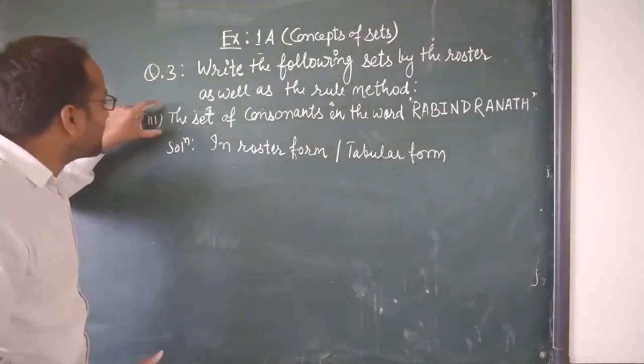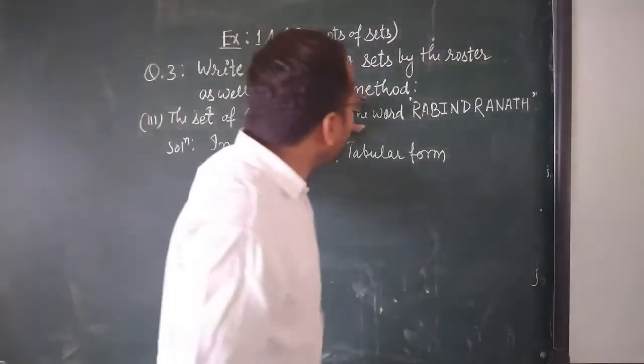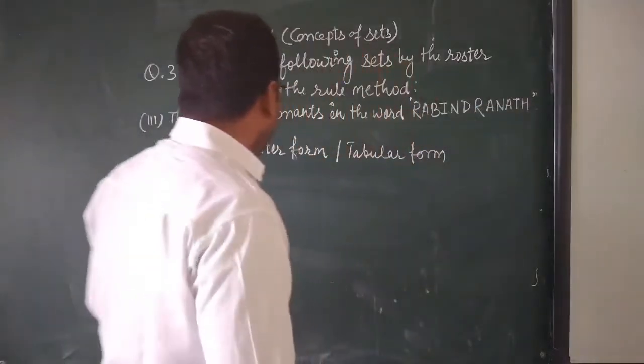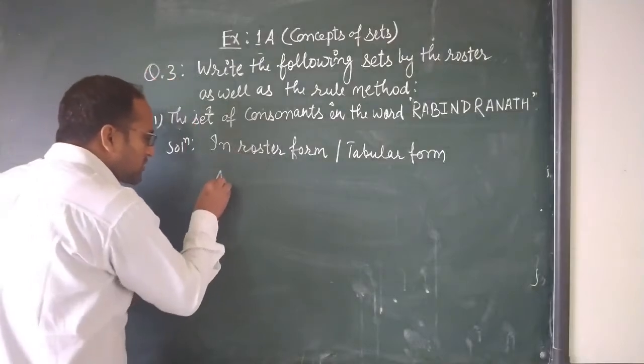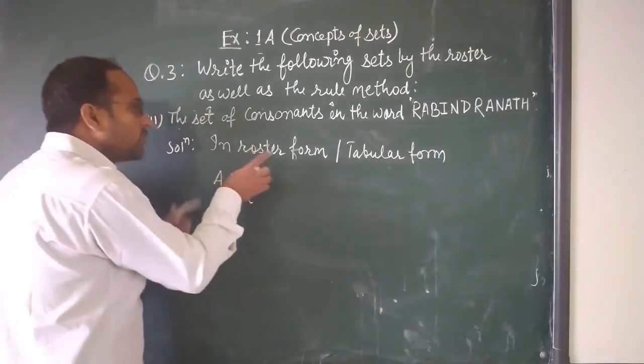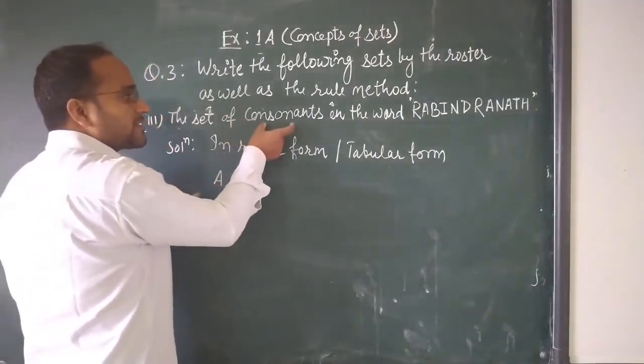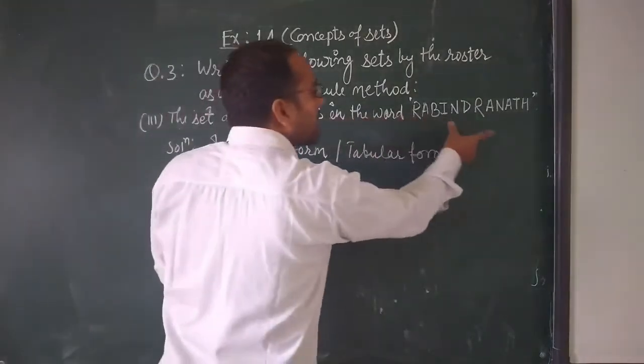See this question number 3, the set of consonants in the word Rabindranath. First I am going to write in the form of a tabular form. Suppose this one is also set A. Write the letters which are consonants in the word Rabindranath.